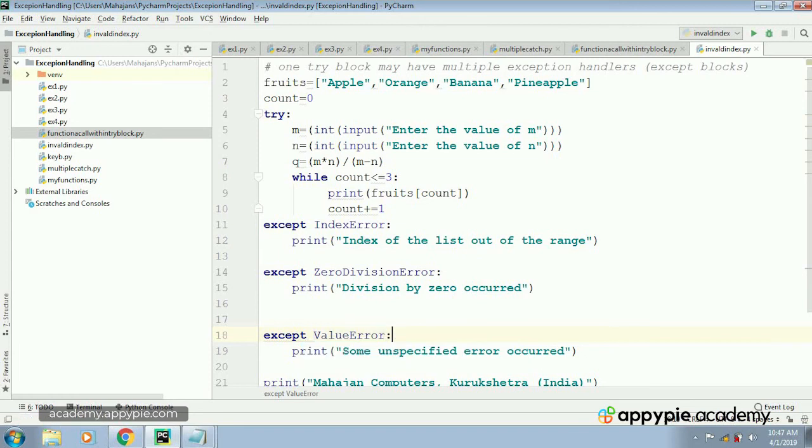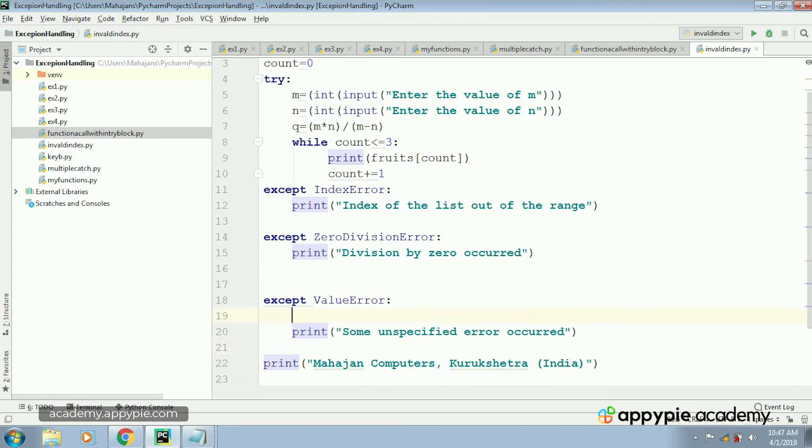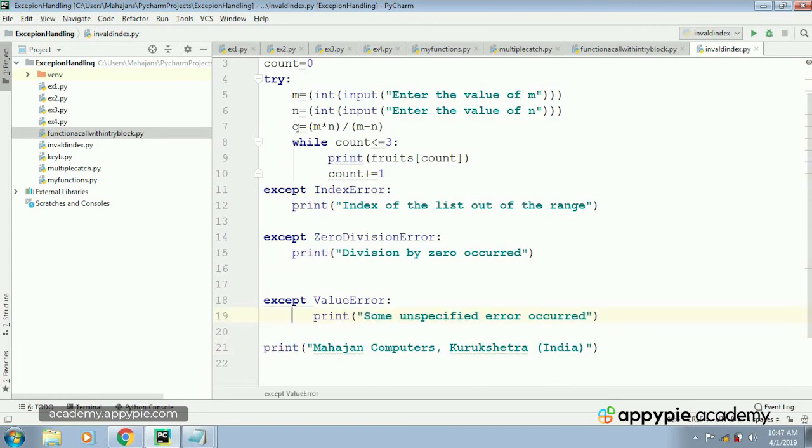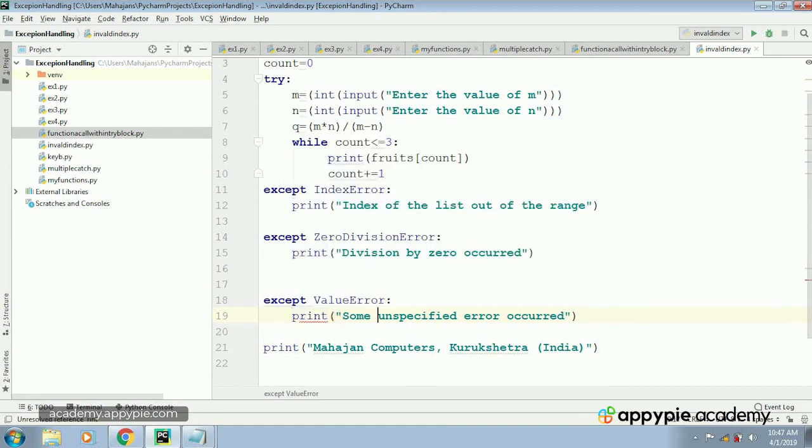Okay, so as you know, value error comes when we assign a string to a variable which is supposed to be of numeric type. So here I will give the message invalid numeric value.